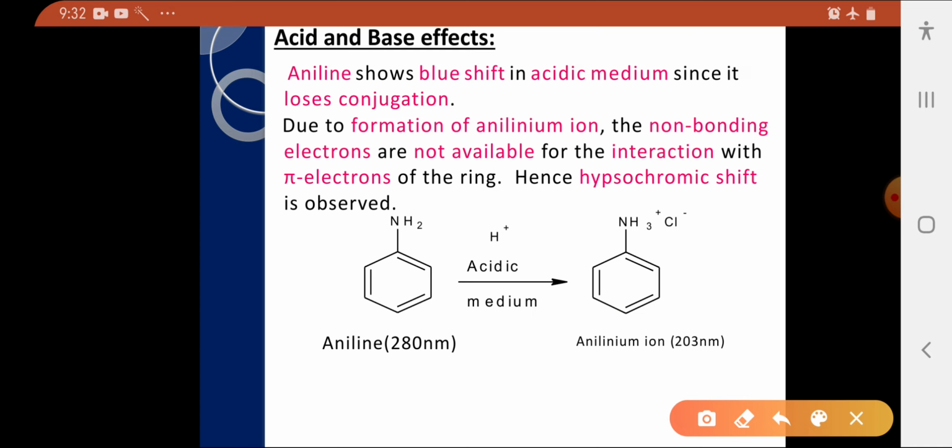Why? Due to the formation of anilinium ion, the non-bonding electrons are not available for the interaction with the pi electrons of the ring. That means here this nitrogen atom doesn't have any non-bonding electrons to extend the conjugation. That's why aniline shows blue shift or hypsochromic shift in acidic medium. This is about effect of acid.